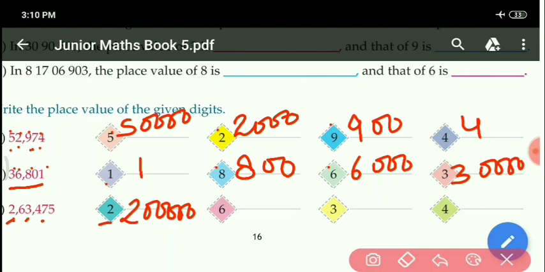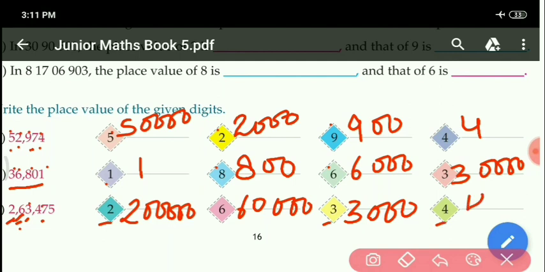The next 6 is given. You can see 6 is given at the 10,000 place. So the place value will be 6 into 10,000, 60,000. The next 3. 3 is given at the 1000 place. So 3 into 1000, the place value will be 3,000 only. Then 4 is given at the 100 place. So 4 into 100 will be 400. Okay. Next, see the D part.